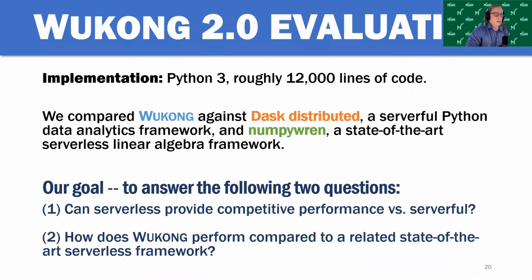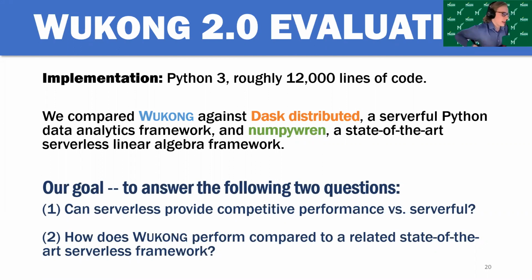So next, we'll go through some of the results of the Wukong 2.0 evaluation. We implemented Wukong 2.0 in 12,000 lines of Python code, and we compared Wukong 2 against Dask Distributed, which is a serverless Python data analytics framework, and NumPyRen, a state-of-the-art linear algebra framework.